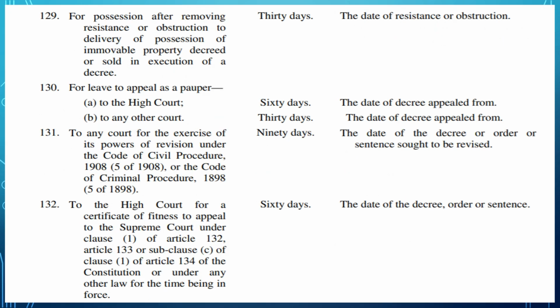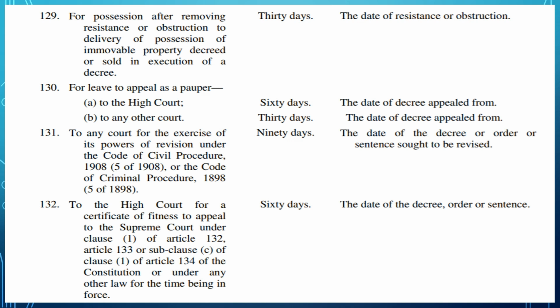129. For possession after removing resistance or obstruction to delivery of possession of immovable property decreed or sold in execution of a decree. For example, if a property is sold by way of execution of a decree, in that case, if you are seeking the possession after removing the resistance or obstruction, then you will be given 30 days time to file this application from the date of resistance or obstruction.